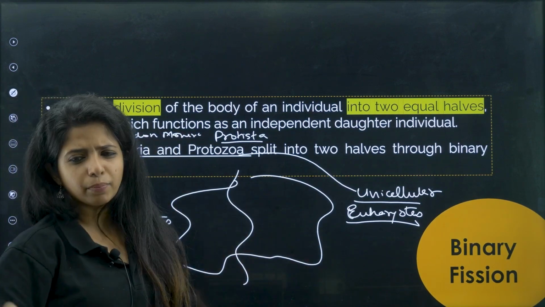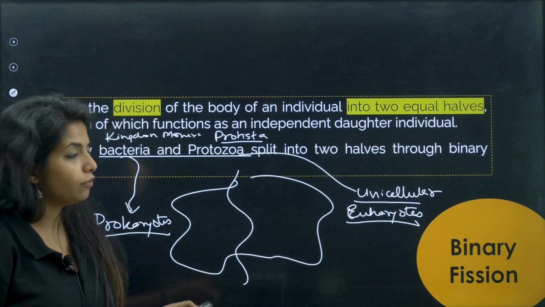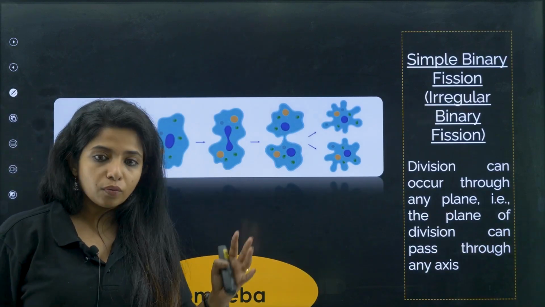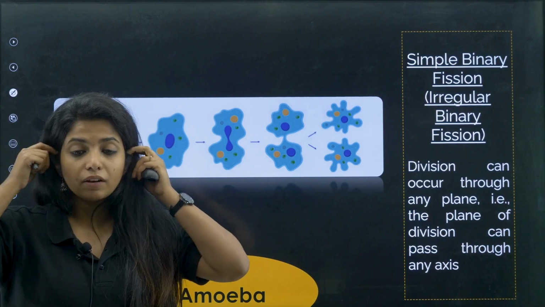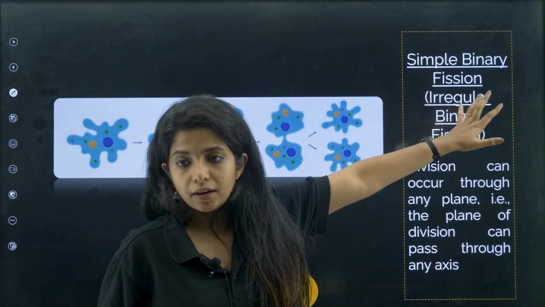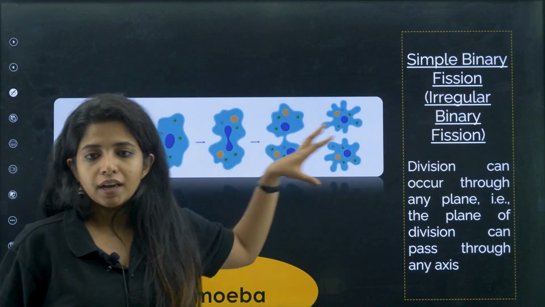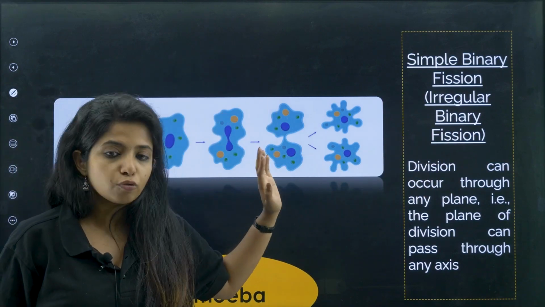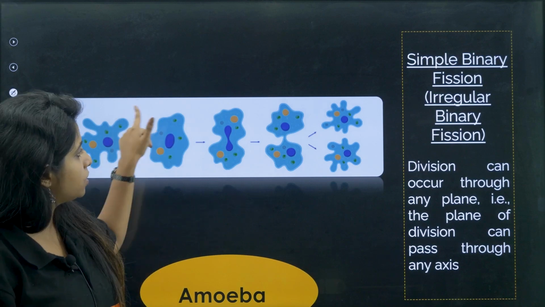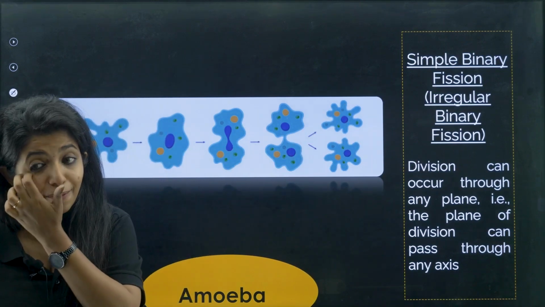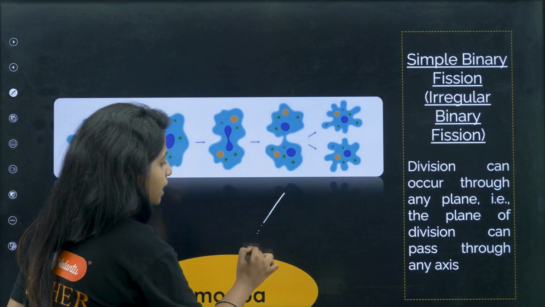So basically the simple organisms undergo binary fission. Now there are different types of binary fission also, depending on the position at which it is being cut. Simple binary fission, also known as irregular binary fission, is one in which there is no particular angle of cutting the organism into two. It can happen from any side; anyway, this organism will be dividing into two. This is known as simple binary fission, which is shown by amoeba.